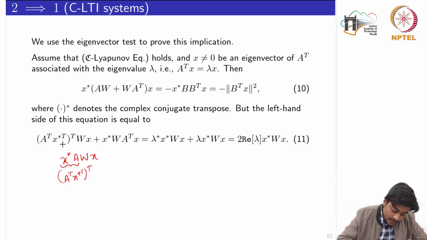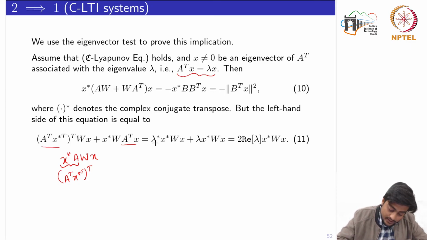So by just taking the transpose, I have replaced this part. The rest of the part, W X, remains as it is. Plus we would have X star W A transpose X, which is equal to, now using this equation, A transpose X equal to lambda times X. So I have replaced this part and this part by lambda times X.